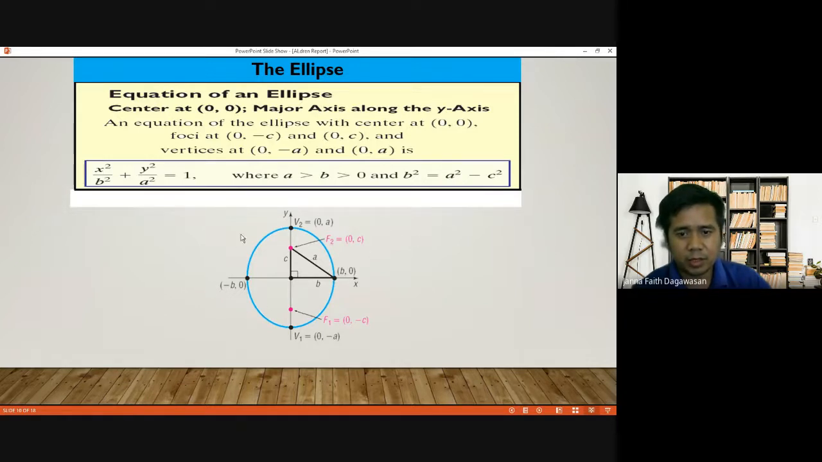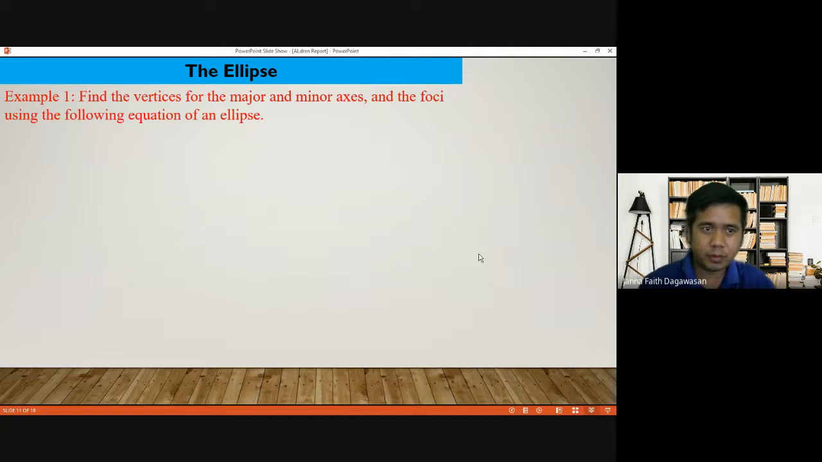Major axis is on the y-axis. Y is taller, no? Vertical and horizontal. So we are done with the terms, the definition of terms. Let us now have an example.